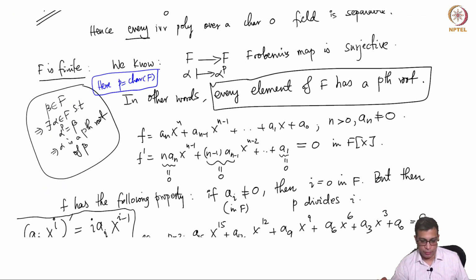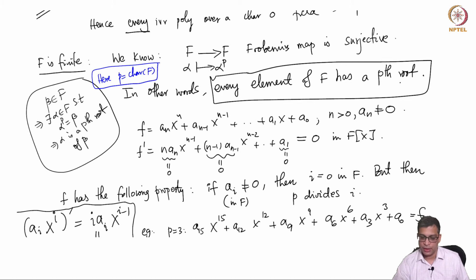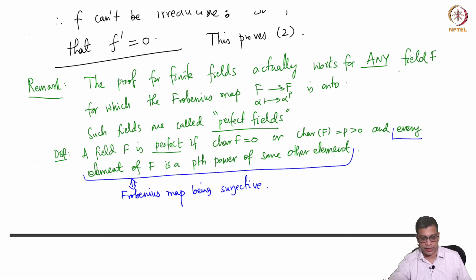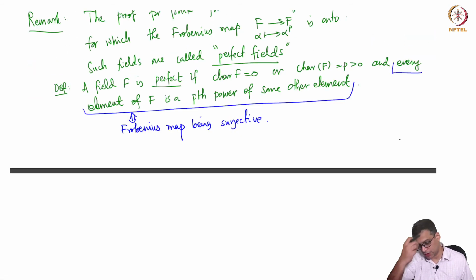And remember, we have never used the fact that we are dealing with a finite field, really. We have only used it when we did this, and in the case of finite fields this is a trivial observation because it's a finite set. But if you are dealing, let's say, with a field of characteristic p positive, but not a finite field, for which every element is a pth power, then the argument still works, and such fields do exist.